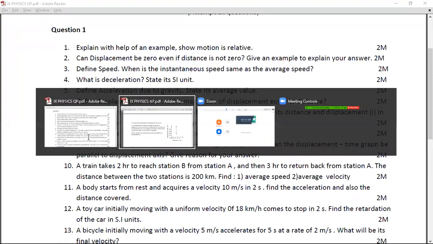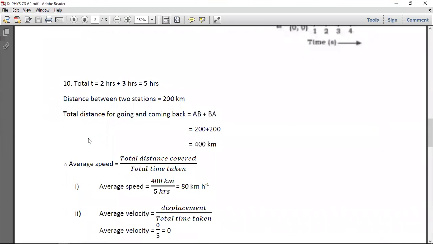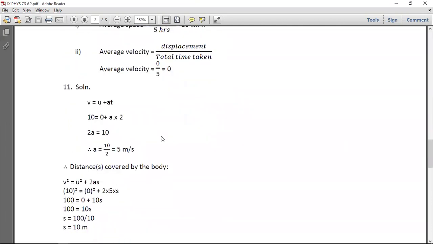The answer for the 10th question was as follows. Total distance covered is 400. Average speed is 400 by 5, which is 80 kilometers per hour. And average velocity is 0. Displacement is 0 upon time, which is 0. So if you've written both the answers correctly with the correct units, then you can give yourself 2 marks. Going to question number 11.